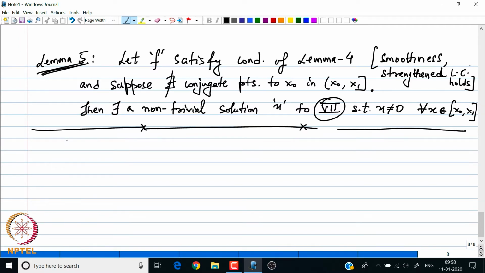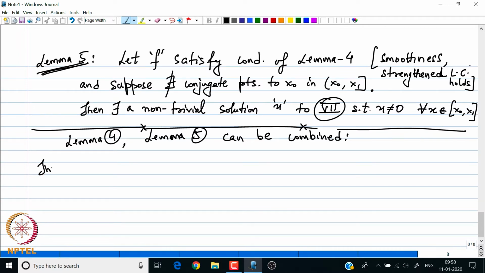So what I said is that lemma 4 previously discussed and lemma 5 can be combined to give me the following result.